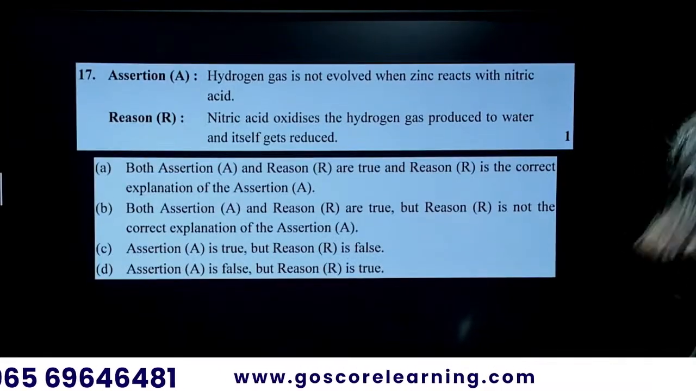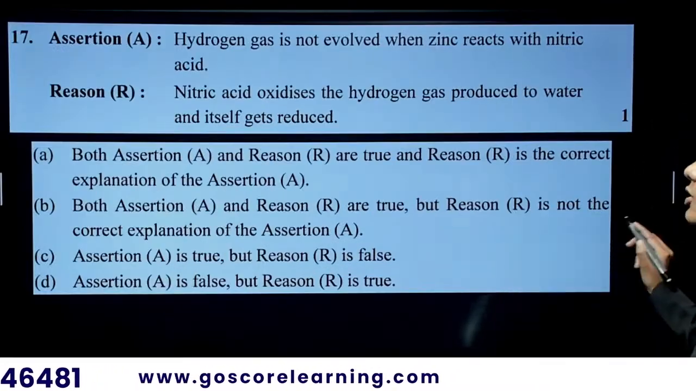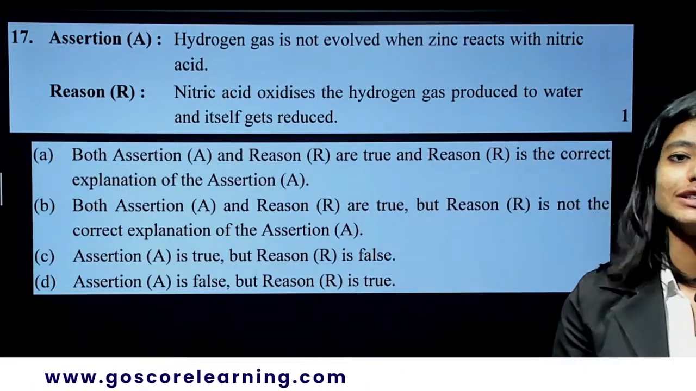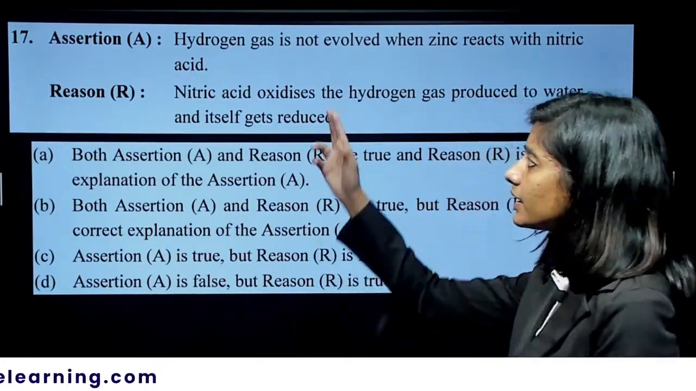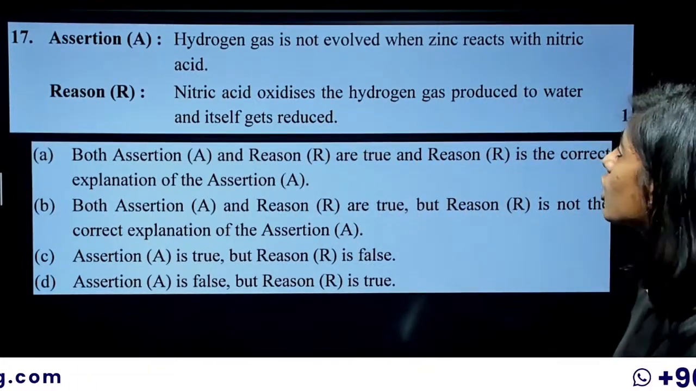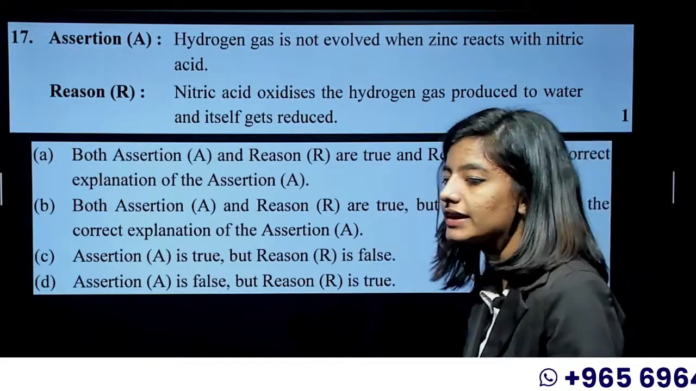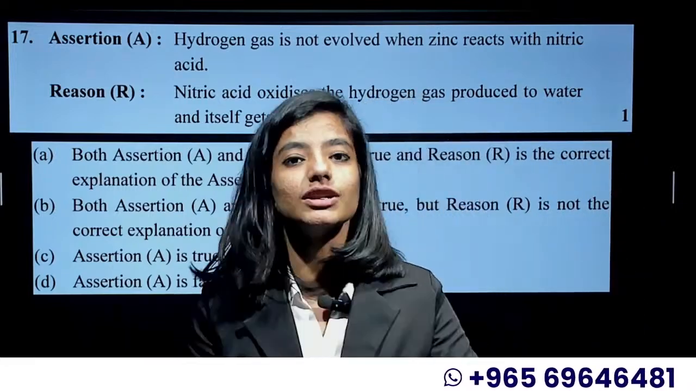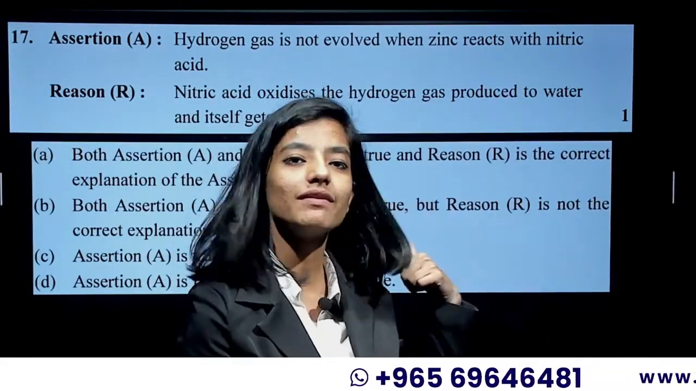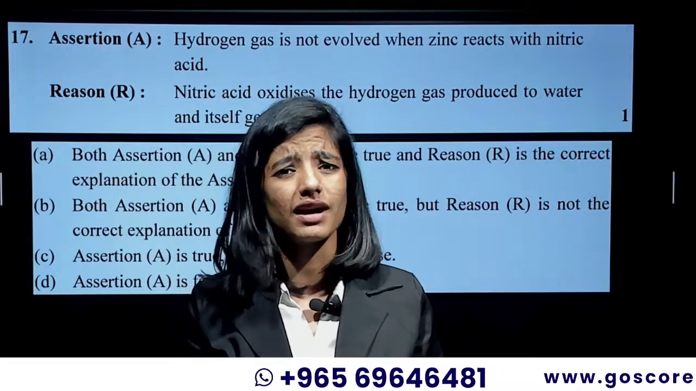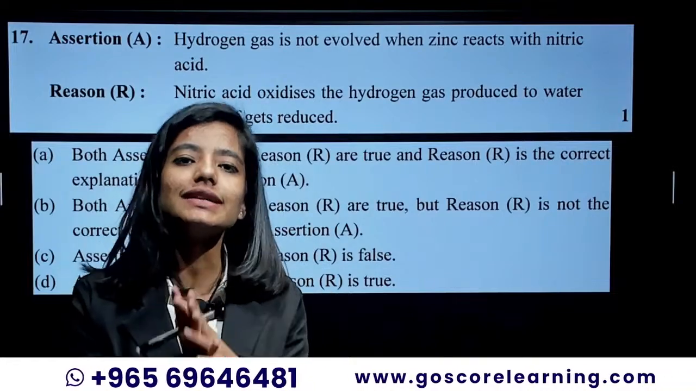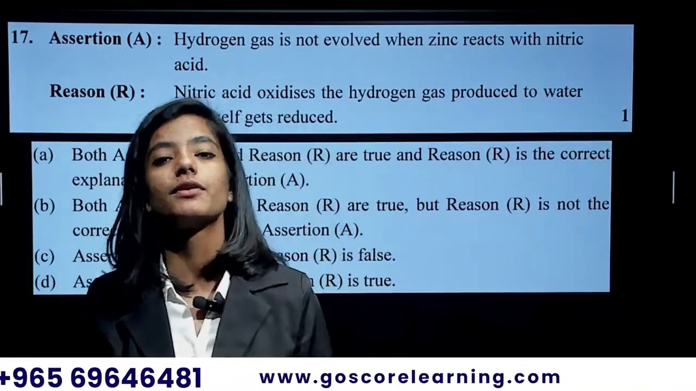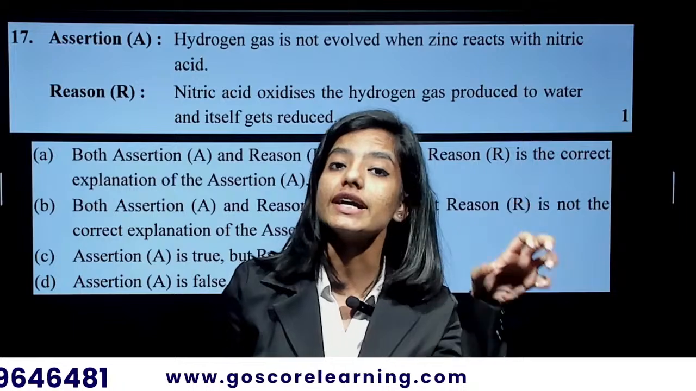Then you have one assertion reason question from the chemistry part. There will be only one assertion reason for chemistry. Hydrogen gas is not evolved when zinc reacts with nitric acid. Again, in the short questions I have given this because it's an important part of the chapter, where we know that when metals react with acids, they produce the salt and hydrogen gas.